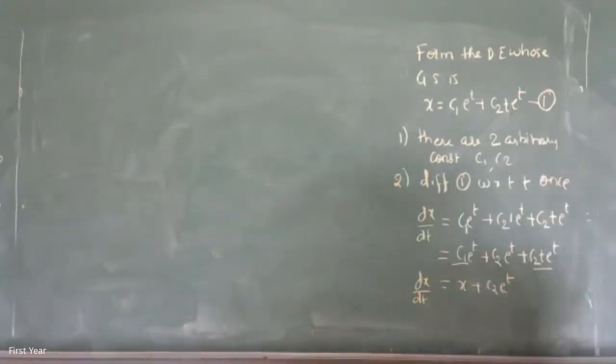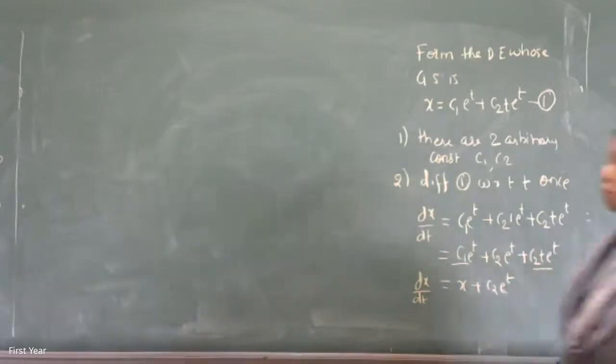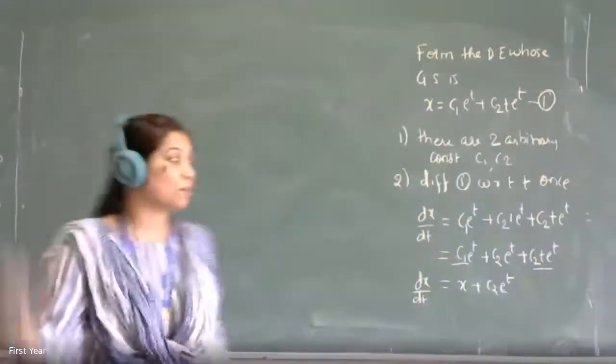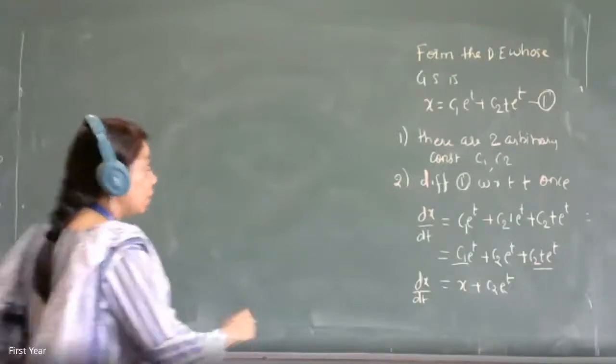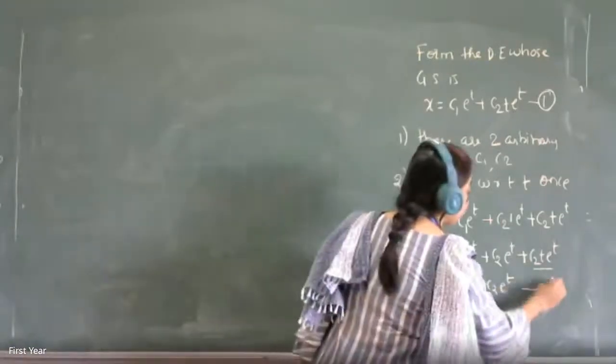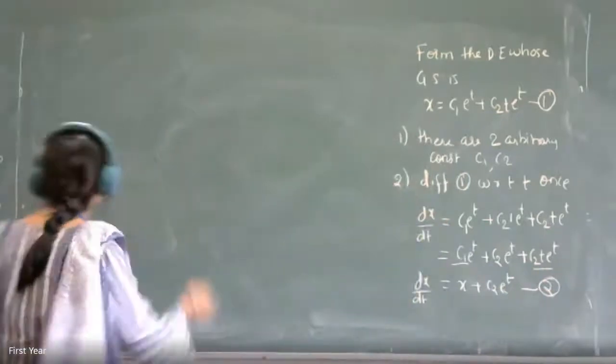So your equation is looking very small. Otherwise, it will just keep on increasing the number of terms and then you have to substitute at the end. Rather than that, this is a better way of doing it. So this is your equation 2 now. But you have differentiated only once, so you differentiate it one more time.